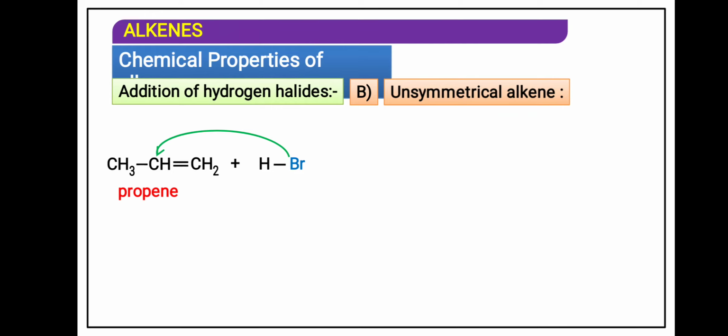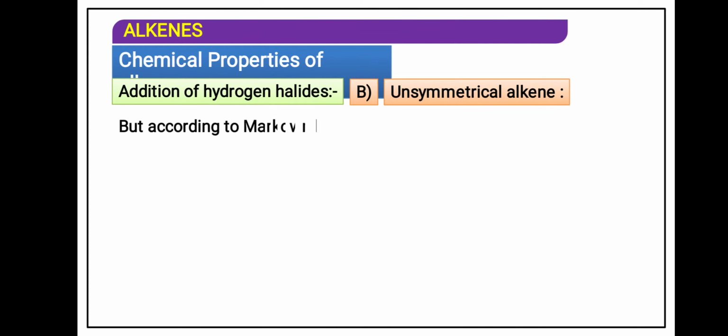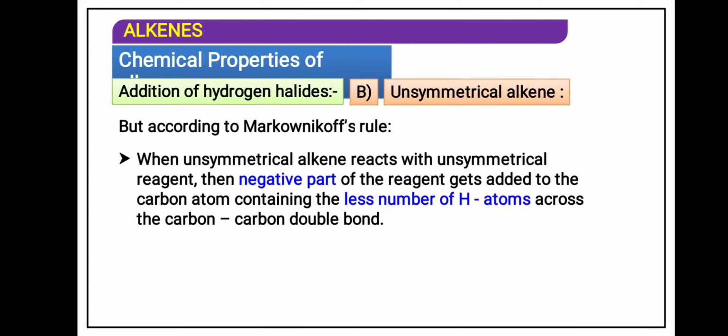The major product, where bromo is attached to the carbon containing fewer hydrogens, forms about 80%, and when bromine attaches to the carbon having more hydrogens, that compound is obtained about 20%. So the major product is obtained by Markovnikov's rule, identified by the scientist Markovnikov. 2-bromopropane and 1-bromopropane are obtained, and the major compound is 2-bromopropane. That is Markovnikov's rule, the definition I have just stated.